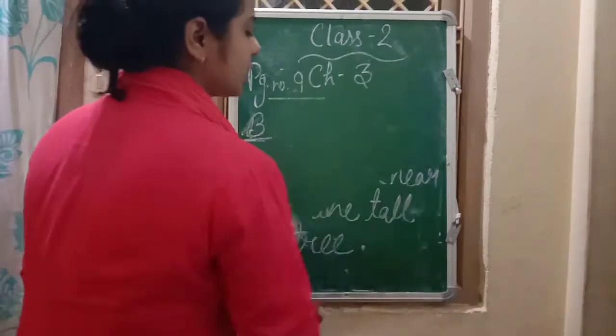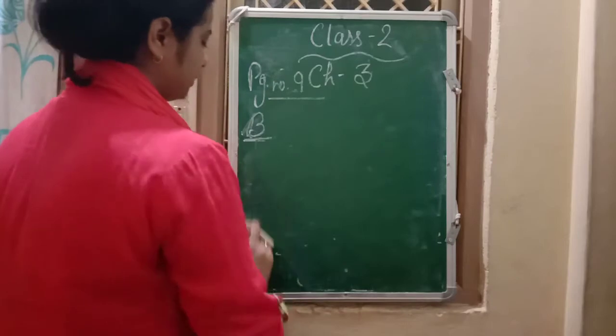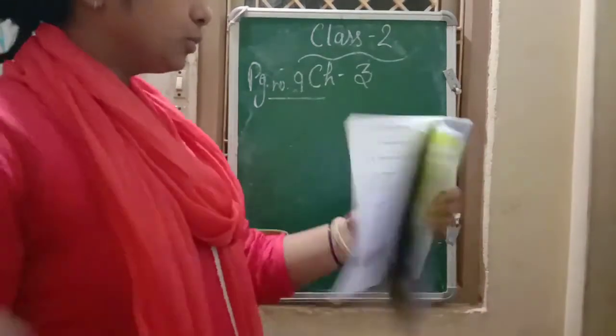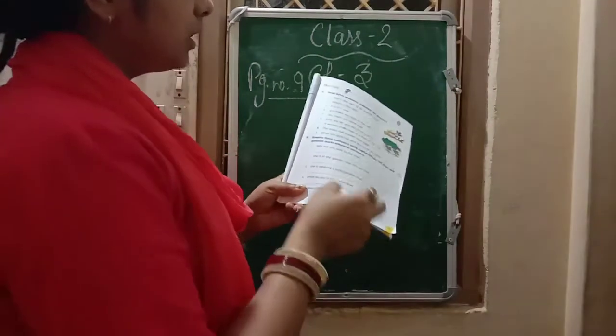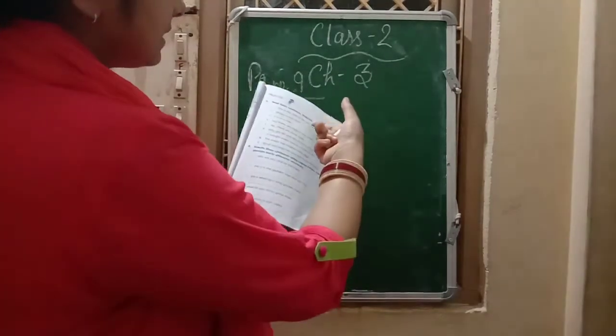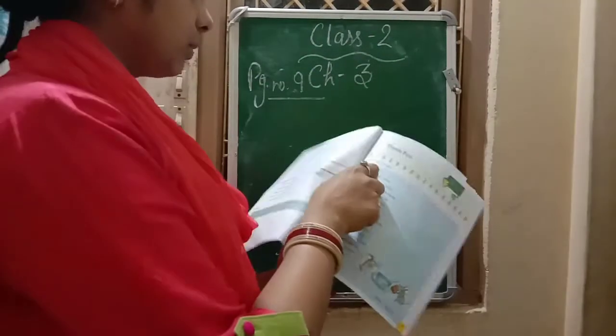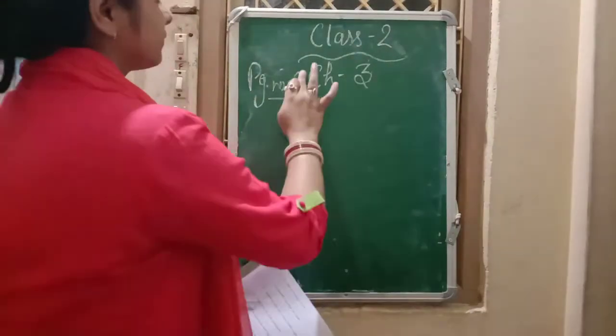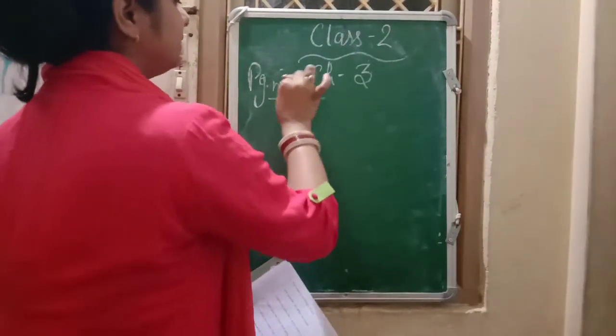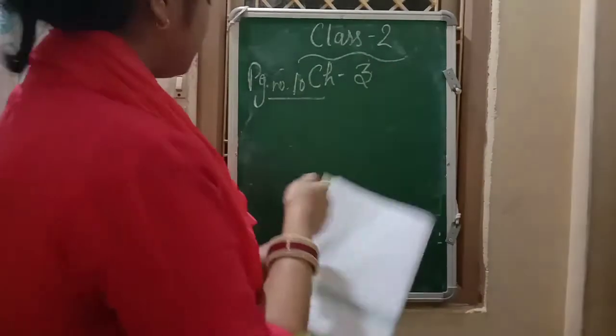So the rest of the sentences you have to do at your home. As you know, we have done 2 sentences and you have to do the rest at your home. Okay. Take out page number 10, the C portion.